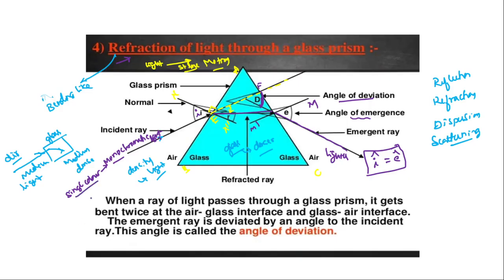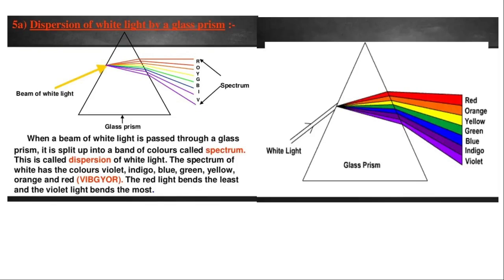Any single color passing through the prism will undergo refraction. Suppose a white light passes through the prism, what will happen? If a beam of white light is incident on this prism, it will undergo a phenomenon called dispersion.